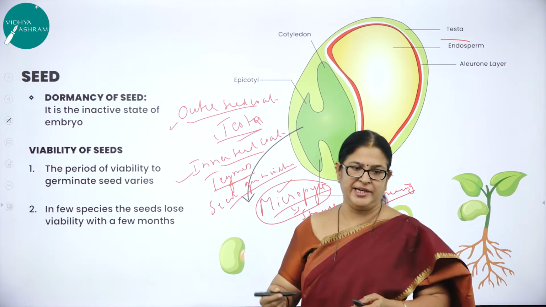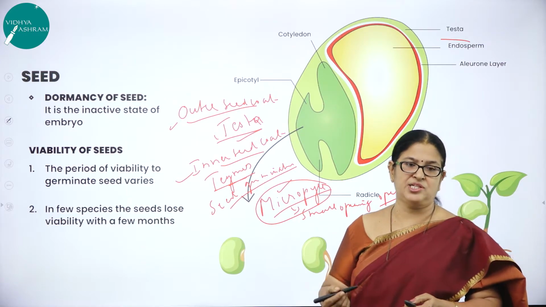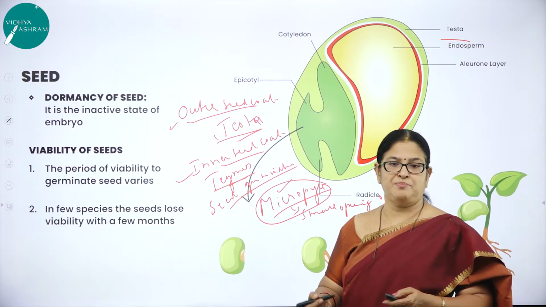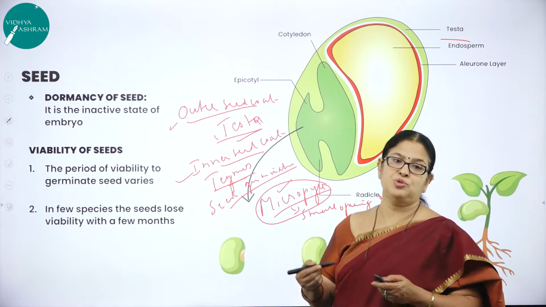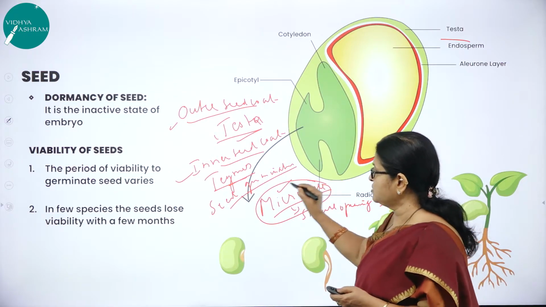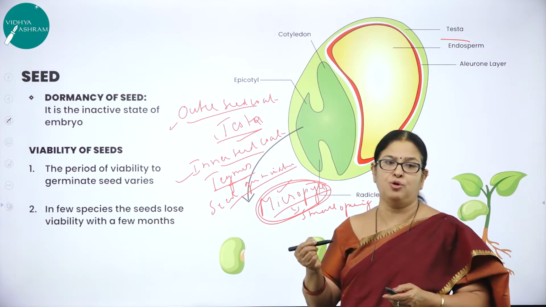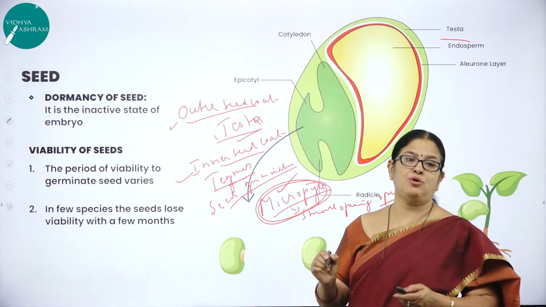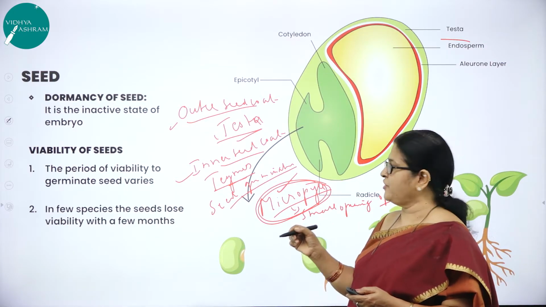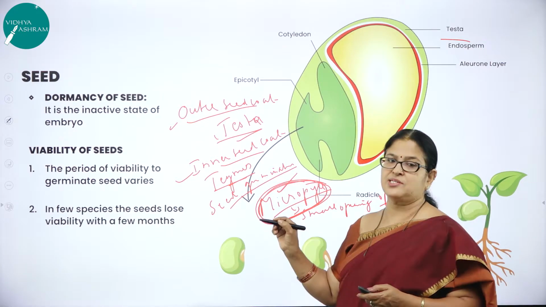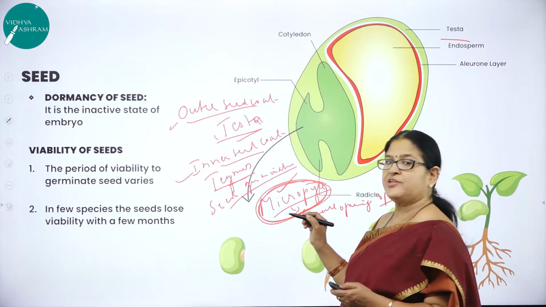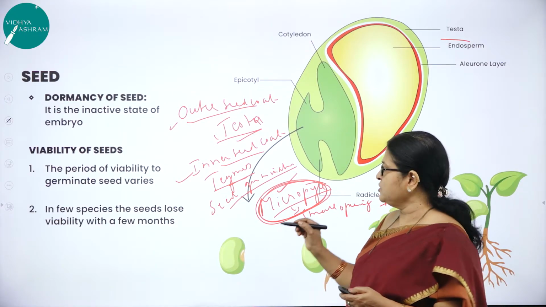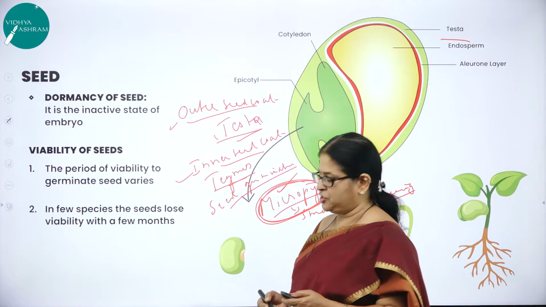Hope you might have come across this in our daily life. When we soak dry seeds overnight, they bloat. All the water kept in the vessel would have been absorbed by the seeds. How does the water move inside the seed? It is through this micropylar region. It's a very small opening, right? So what is micropyle? It's a small opening in the seed where you don't find the integument covered. This is a small pore on the seed coat which facilitates the supply of oxygen and water during the process of seed germination.